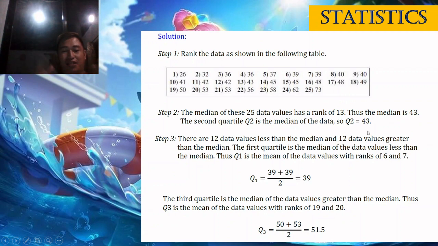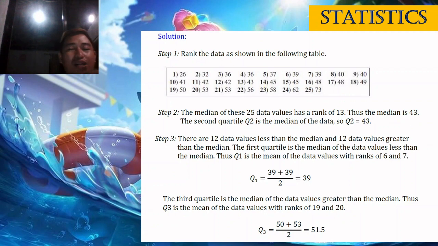Ano si Q2? Median na itong Q2. So, nanatay Q2 sa middle. So, ang first half, itong start sa data, from 1 to 12. Kuhaon nato ang naa sa tunga. Okay? Even man ang number, kanang 1 to 12 is even. Asa man dito ang tunga?